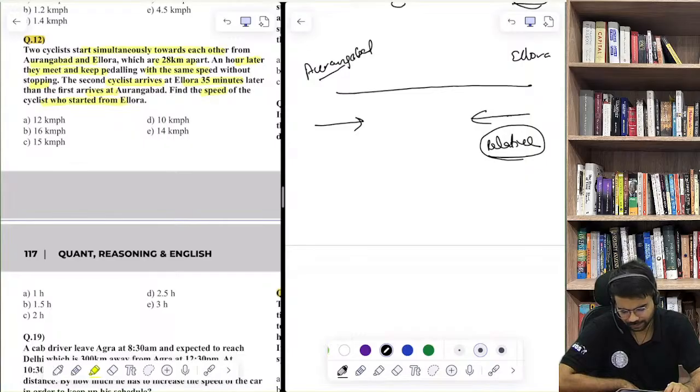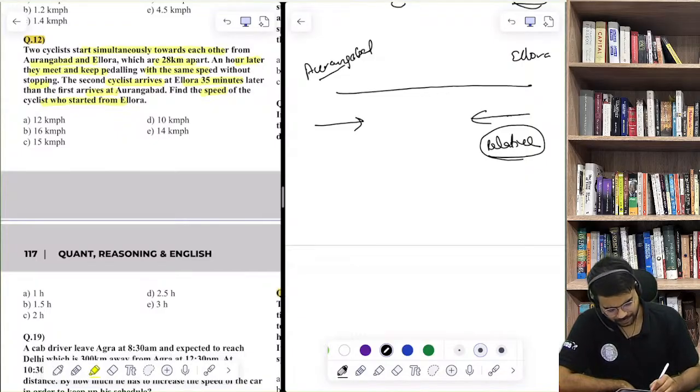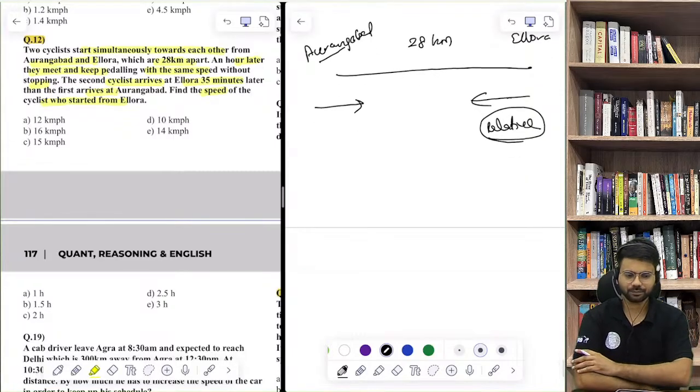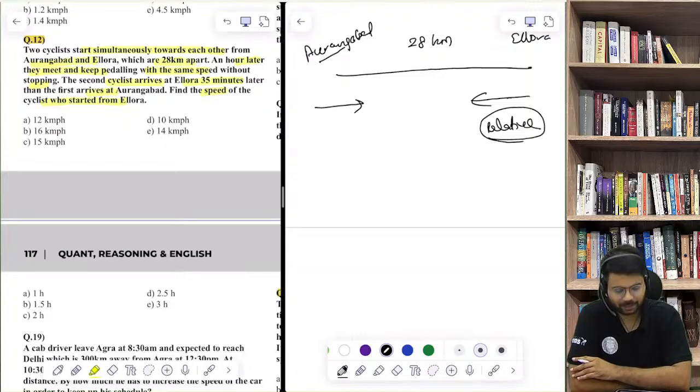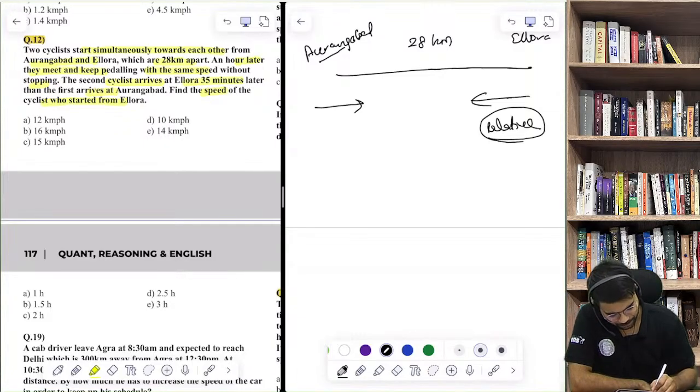Two cyclists start towards each other from Aurangabad and Ellora. The distance between these two places is 28 kilometers. An hour later they meet. Now try to understand. They have met at some point, so in 1 hour they have covered the total distance of 28 kilometers.